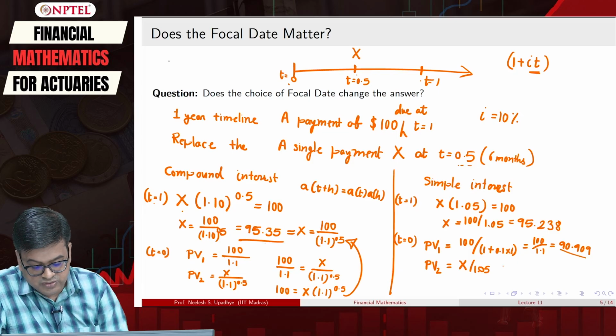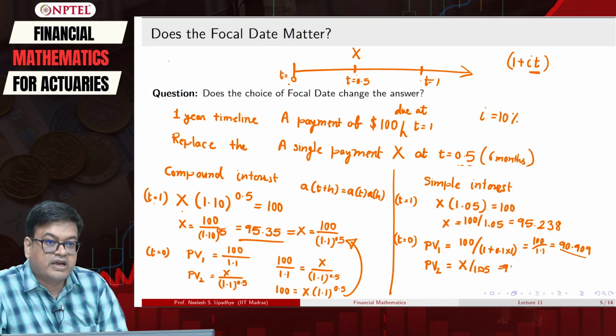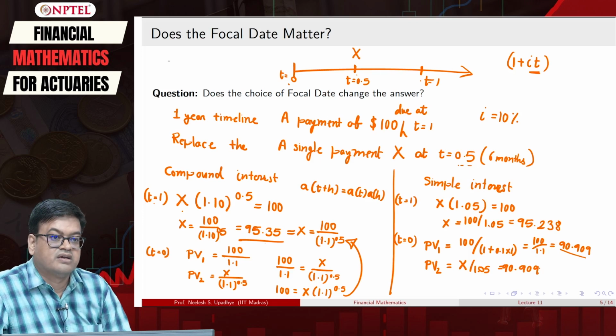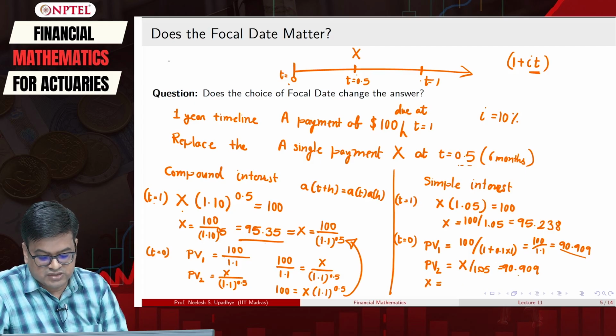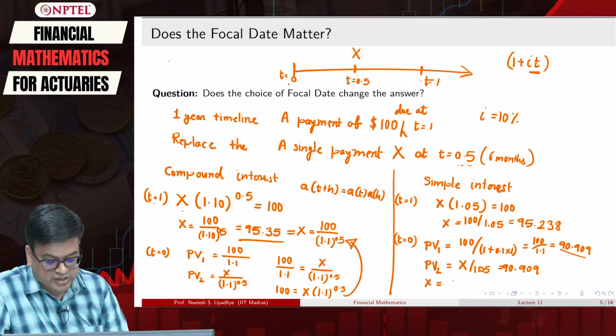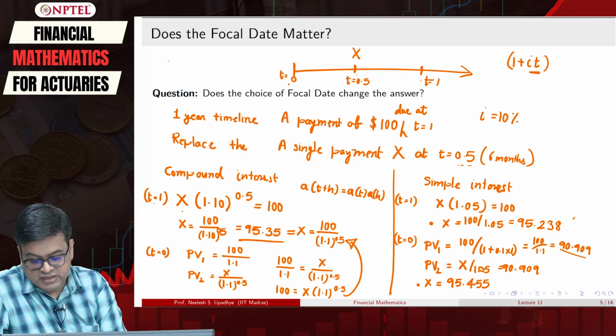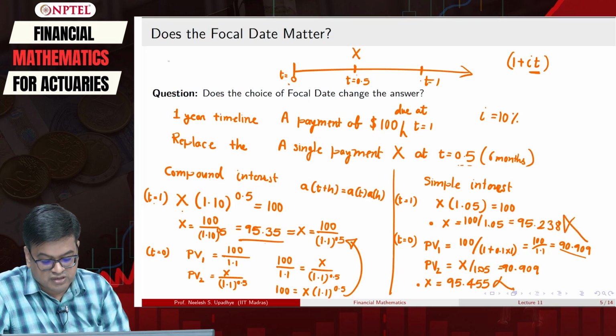It should be equal to this, which is 90.909. Okay. So, what should be the value of x? In this case, the value of x should become 90.909 into 1.05. So, it will be 95.455, and is this x equal to this x? The answer is no, they are not equal, right.